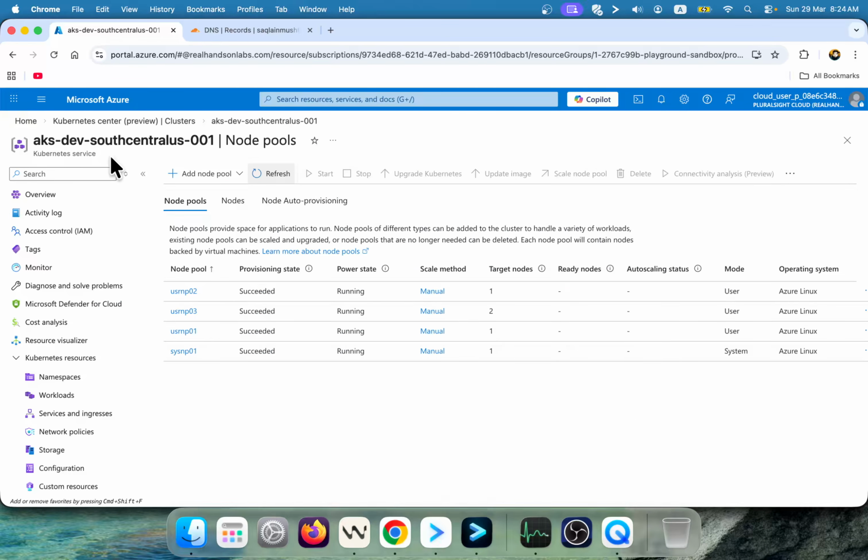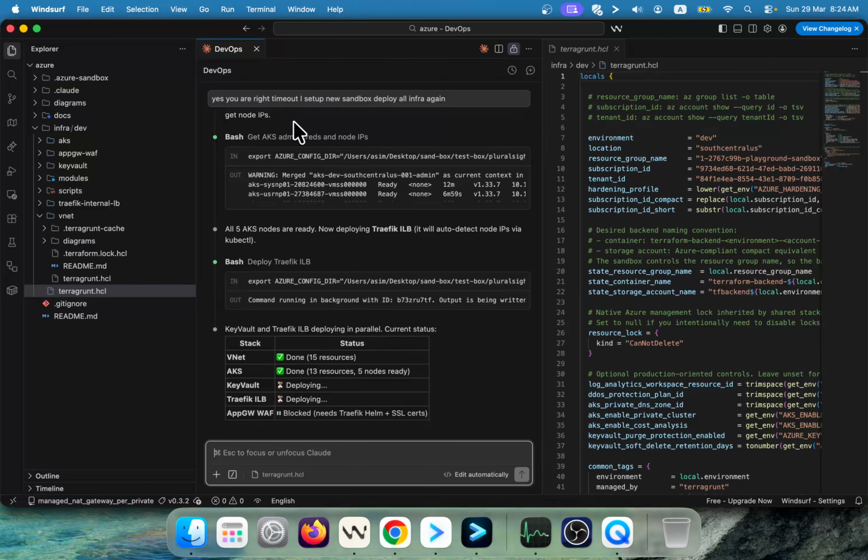So guys, our AKS cluster is deployed. The issue I faced was that my sandbox environment timed out, and I wasn't aware of that. So I told Claude that I was timed out, and I provided the new credentials. So what it has done is it created the VNet again, and it deployed the AKS cluster again, right? Because the previous environment was timed out.